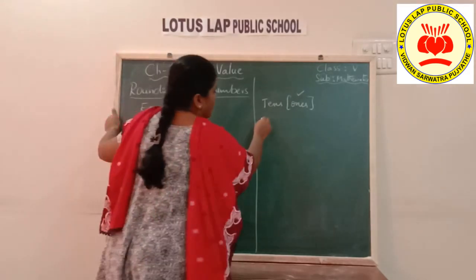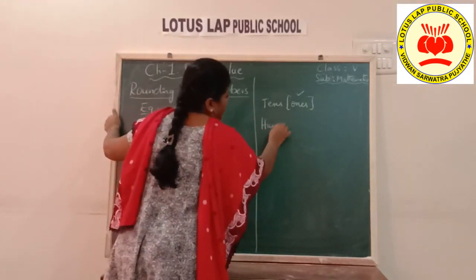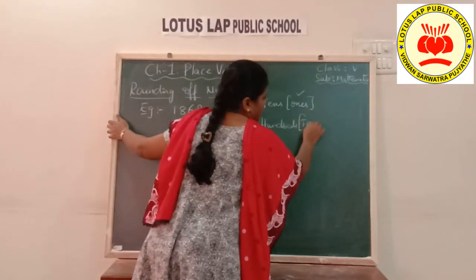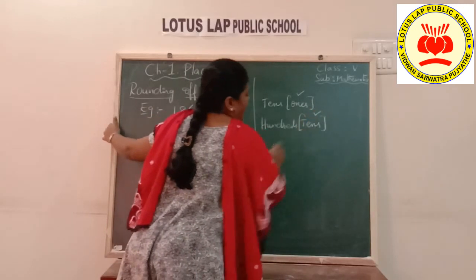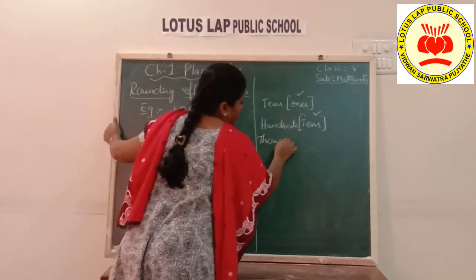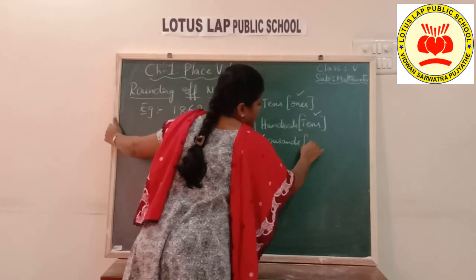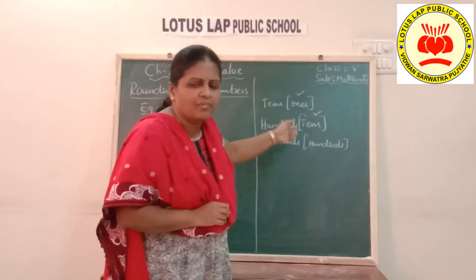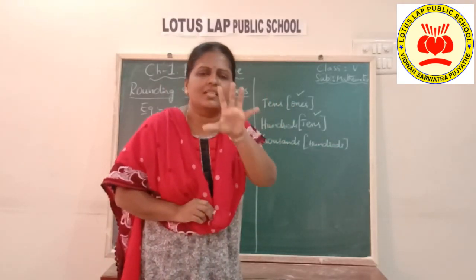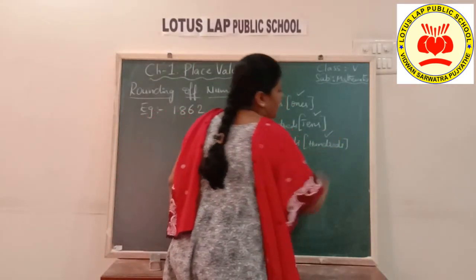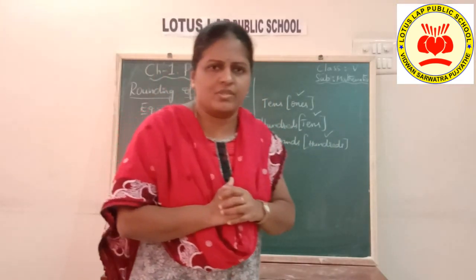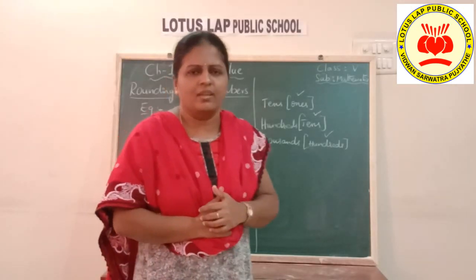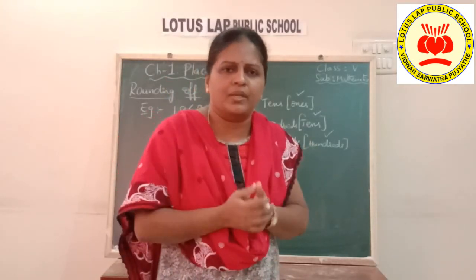When you are rounding off to the hundreds place, you need to check its before place, which is tens. Similarly, when you are rounding off to the thousands place, you need to check its before place, which is hundreds. So whatever place you are rounding off to, the digit present in its before place decides what number you get. Now what digit is present there, and what will happen to the answer?